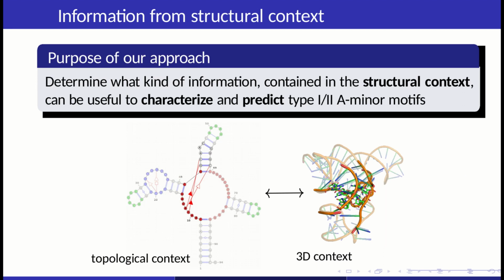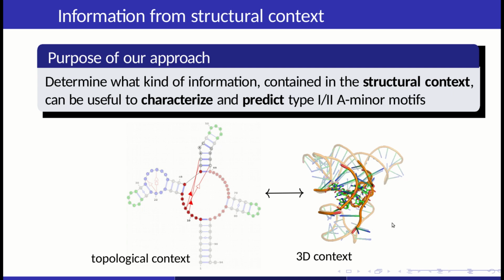The purpose of our approach is to study the structural context of A-minor motifs, which means the structure around an A-minor motif, in order to determine what kind of information contained in the structural context can be useful to characterize and predict these motifs. We studied the structural context at two scales: the topological context, which is composed of the interactions around the motif, and the 3D context, which is the local 3D substructure around the motif.